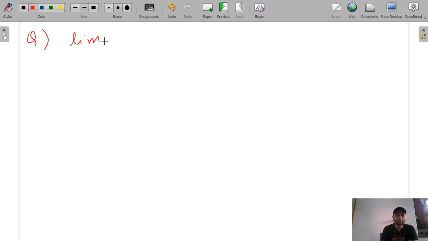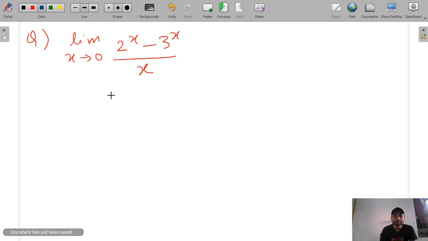Limit x tends to 0 of (2 raised to the power x minus 3 raised to the power x) divided by x. This kind of question we have already seen in the standard limit equation: if such an equation comes like (a raised to the power x minus 1) by x, then we write log a. So we can break this equation. Before that, if you have already solved it, then comment the answer in the comment box, and we will make it in the standard limit form.